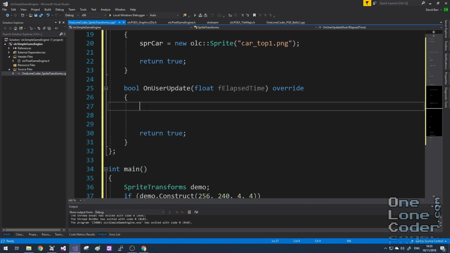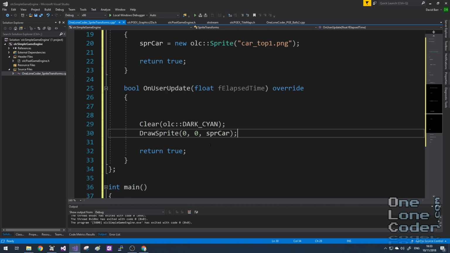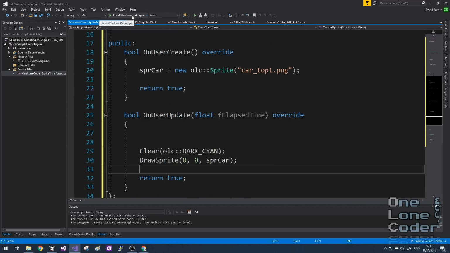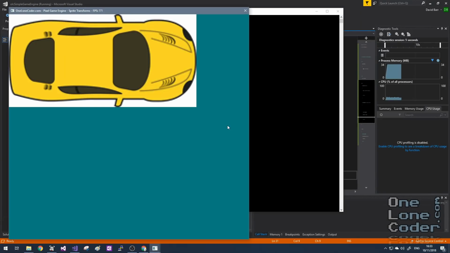Drawing the sprite to the screen is quite a routine operation. Firstly, I'm going to clear the screen entirely to dark cyan in this case. It makes a change from black, makes the thumbnail a bit more interesting. And I'm going to draw the sprite to location 0,0, which is the top left, with a single one-line command, DrawSprite. So that's it, that's our program. We're going to load the sprite and draw it to the screen, something we've done many times on this channel. And there we go. We can see the sprite of a yellow car with a white background on the dark cyan background of the Pixel Game Engine window.